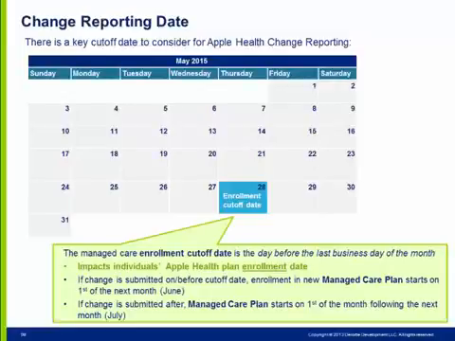For example, that means if a QHP individual reports a change on May 15th that makes her eligible for Apple Health, her enrollment in the new Apple Health plan will start on June 1st. She'll be dually enrolled in her QHP plan and Apple Health coverage without a managed care plan through the end of the current month.